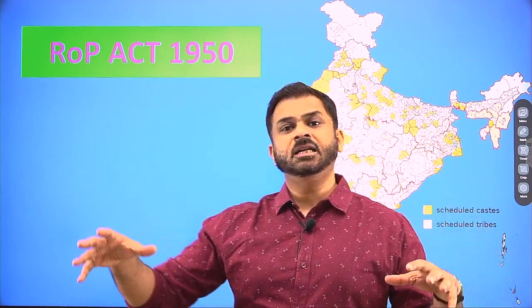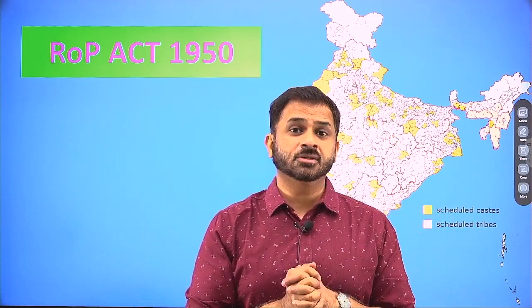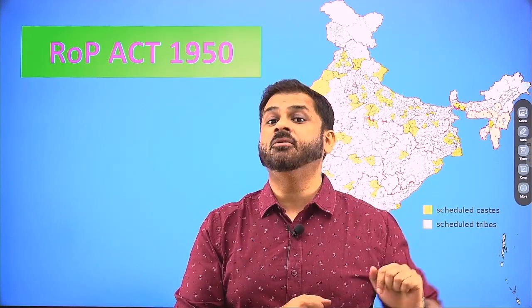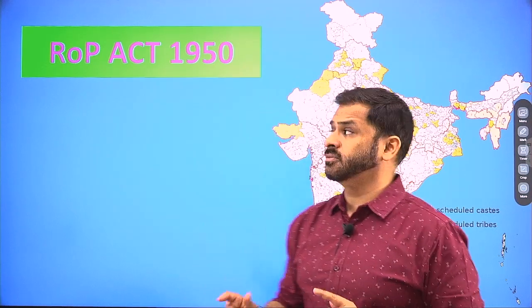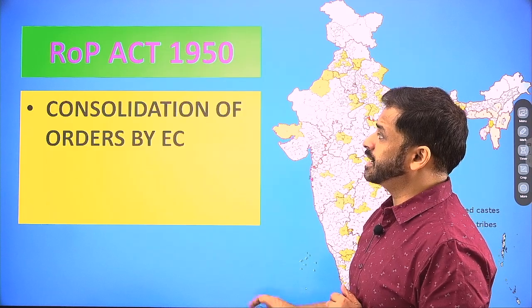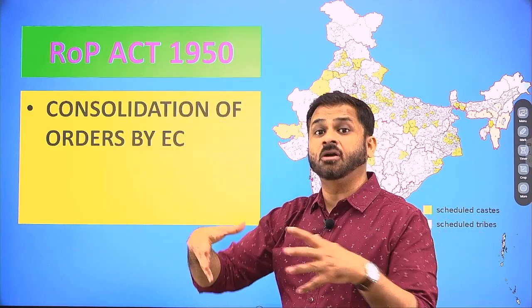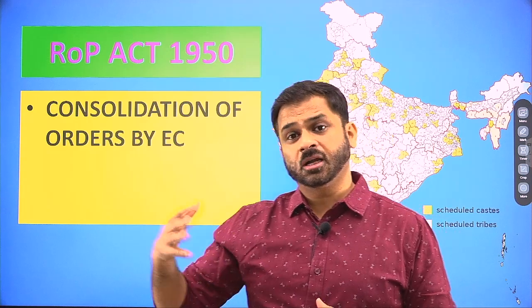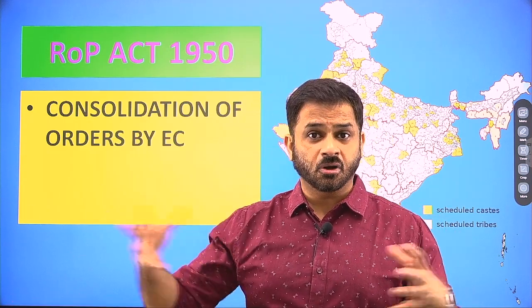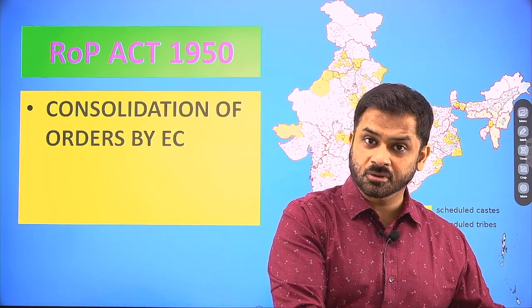Whatever final orders the Delimitation Commission has prepared and publicized will go to the Election Commission, because it is the Election Commission which has to bring about the changes in the boundaries, right? So implementation is to be done by the Election Commission. According to the Representation of the People Act, the Election Commission will consolidate these orders into one order, and it will implement those orders of the Delimitation Commission.